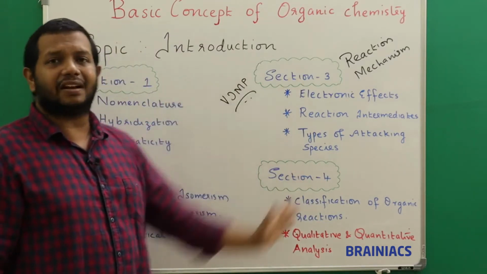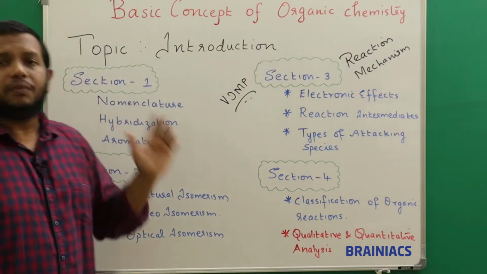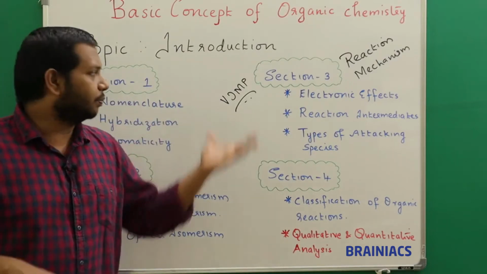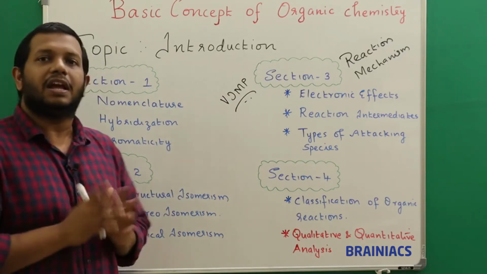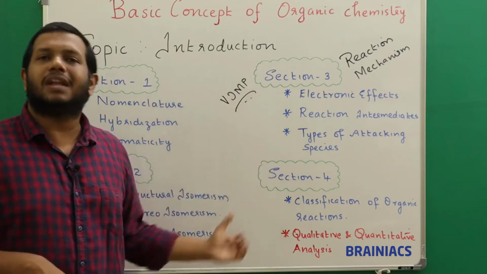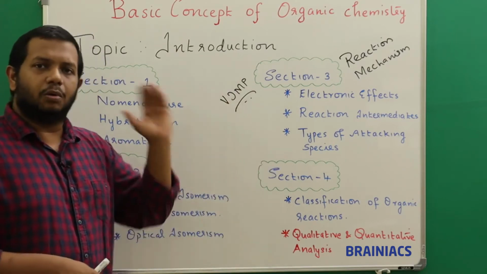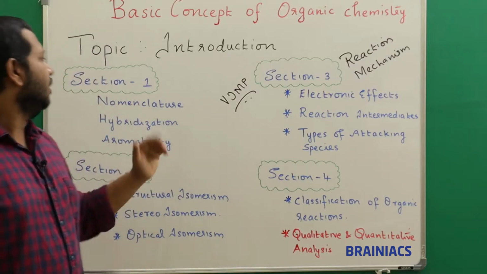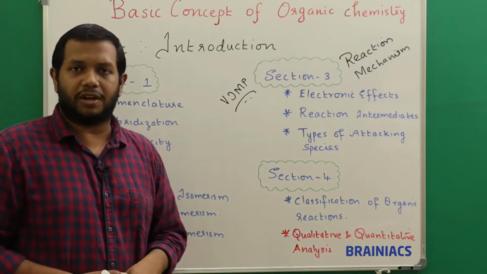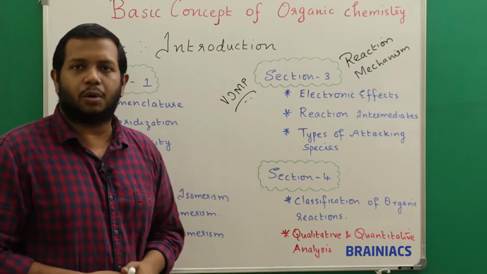So this is the general idea of what all I am going to give to you as part of this chapter. If you need anything more outside this, you can contact me, I will help you, but this is what your syllabus prescribes, okay. Now let's start with section 1, that is the nomenclature, hybridization and aromaticity. We will start with that, okay.